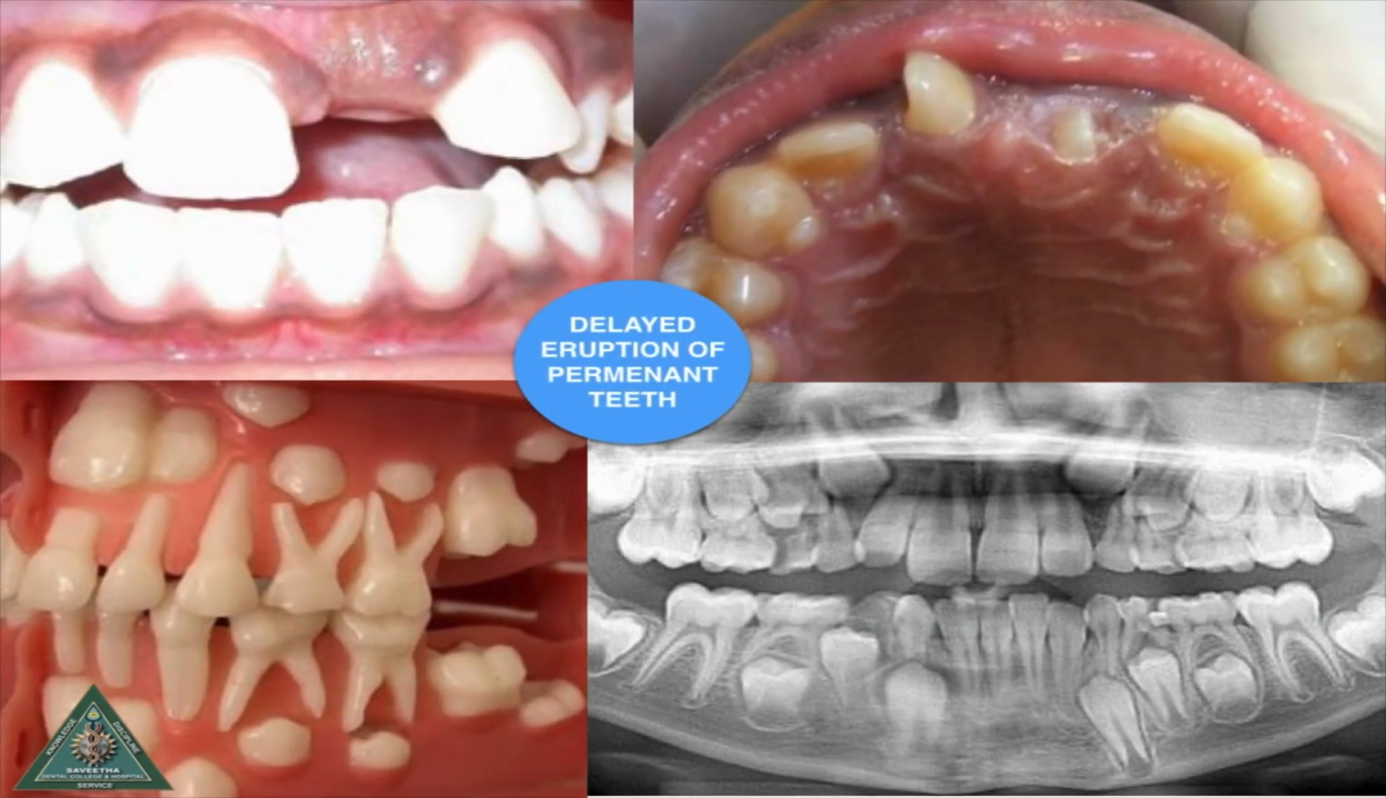Delayed eruption of permanent teeth. There are a number of reasons that can delay the eruption of permanent teeth, for example, congenital absence of permanent teeth, presence of supernumerary teeth, presence of heavy mucosal barrier.